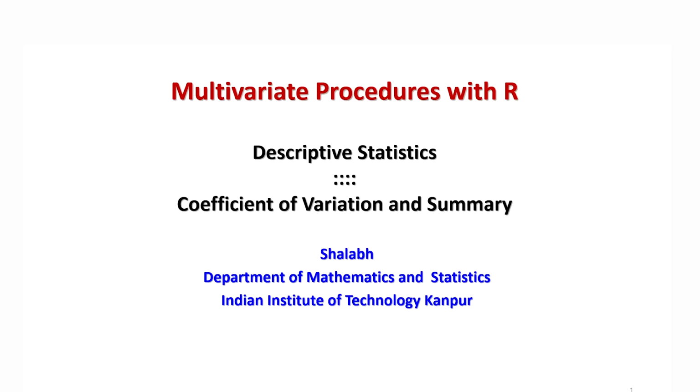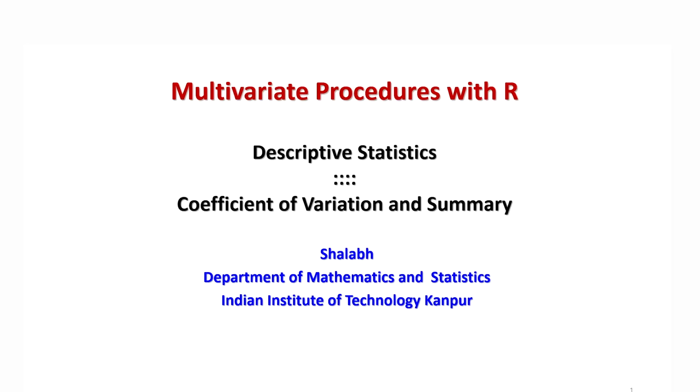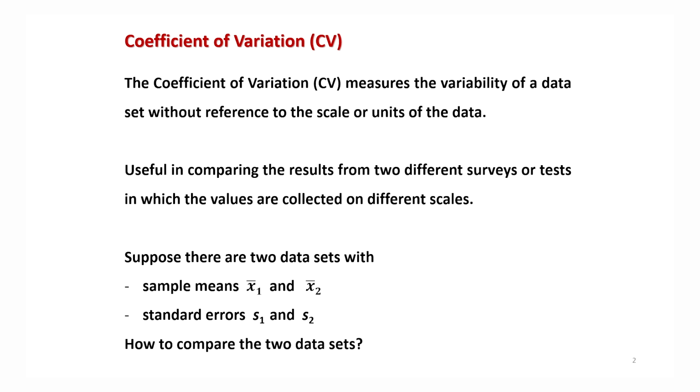So keeping this aspect in mind, I am going to introduce in this lecture the coefficient of variation and summary commands for the data sets. Although I will be giving you here the example of two data sets, without any loss of generality, they can be extended to more than two data sets. So with this objective, let me begin this lecture. Right. So now the two topics which I am going to cover here are the coefficient of variation and summary command. So now, what is coefficient of variation?